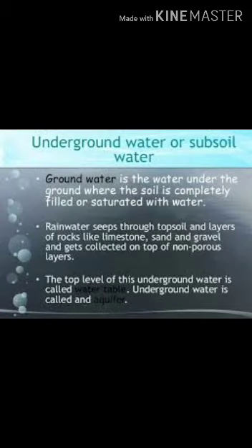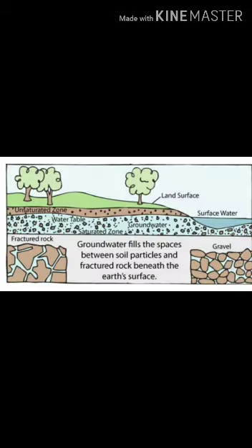Next category is underground water or subsoil water. Underground water is the water under the ground where the soil is completely filled or saturated with water. Groundwater is generally obtained by digging wells using hand pumps and electric pumps. The water that falls on the earth's surface slips inside the earth and gets accumulated in the cracks and gaps of the rock present inside the earth.